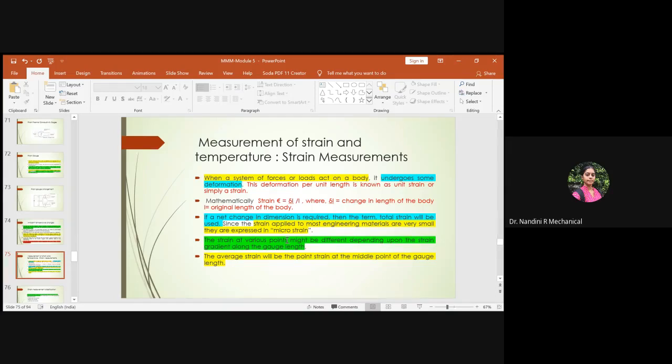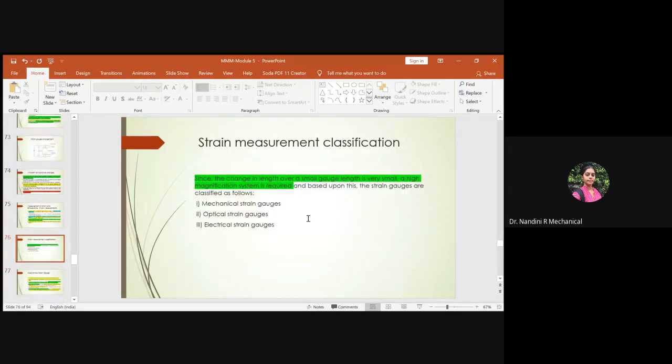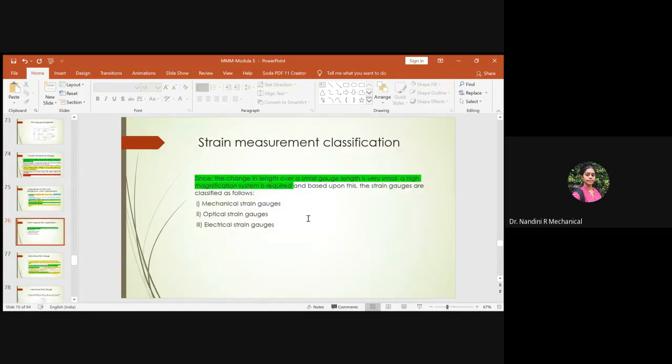So if you want to find out the average strain, the average strain will be exactly at the center of the gauge length you are using, irrespective of the length of the gauge you are using. Exactly at the center, you will get the average strain. For the total strain, you should be taking the integration of all the strain values located at a particular dimension. So these parameters you should be knowing related to strain.